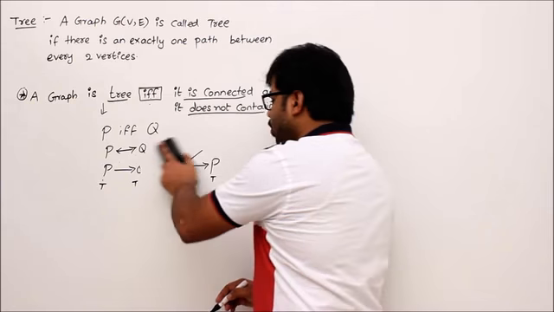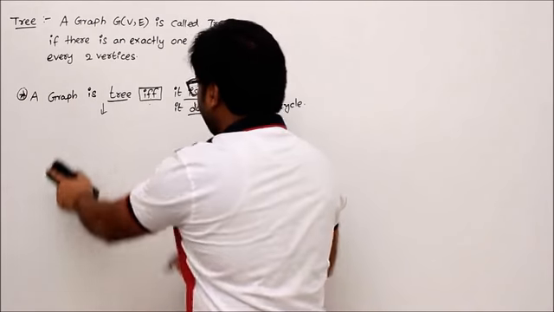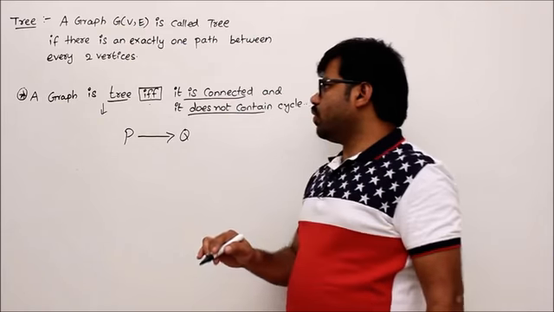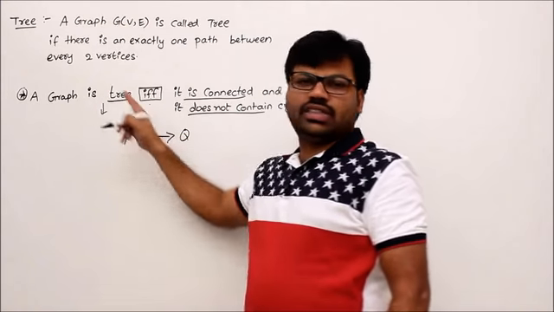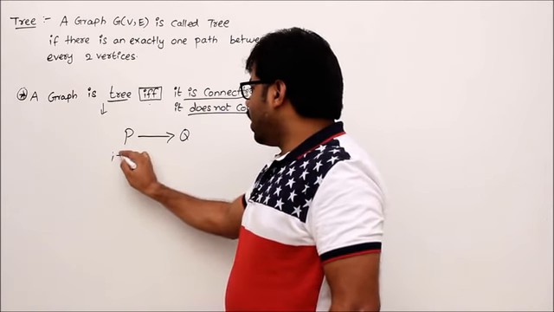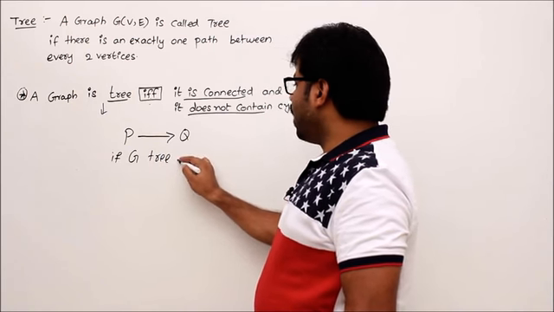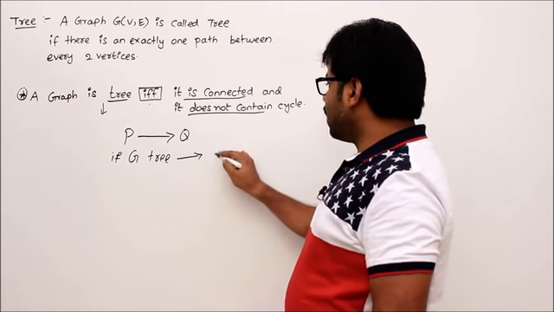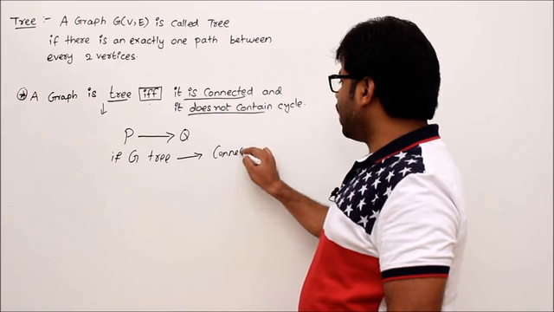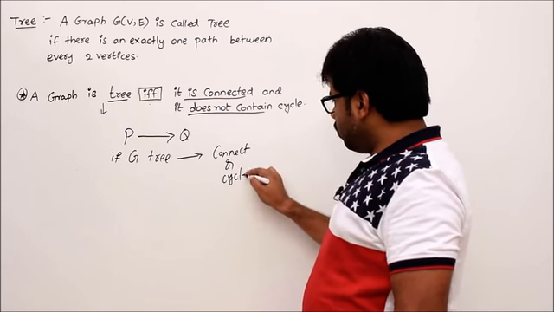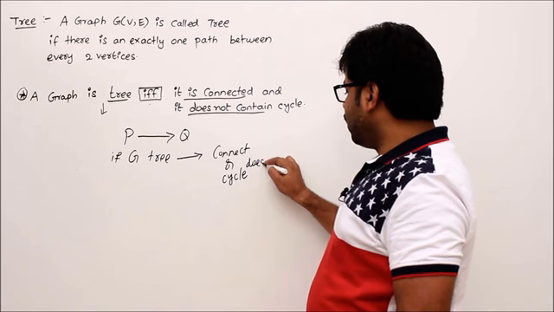First, let me take the P implies Q component. So I prove that P implies Q. Here P is the graph is a tree. I am writing it: if the graph is a tree, then it is connected. That means the graph is connected and does not contain a cycle.